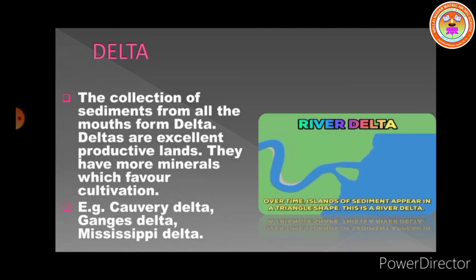The region near the river mouth, with a network of distributaries, is called a delta. It is usually triangular in shape. The largest deltas in the world include the Ganga-Brahmaputra, Kaveri, and Mississippi deltas. As a river approaches its mouth, the land becomes almost flat and the river moves very slowly, and its main function now is deposition.